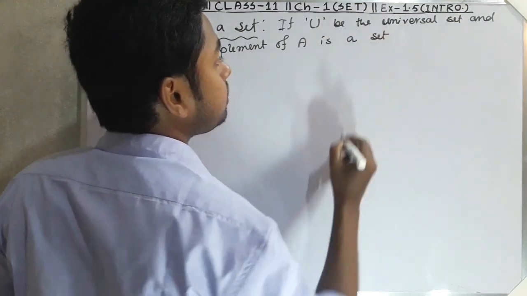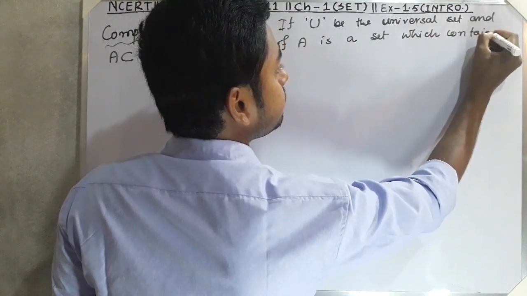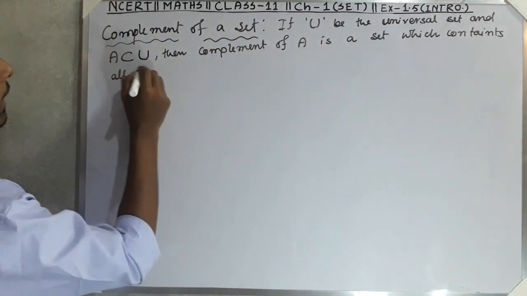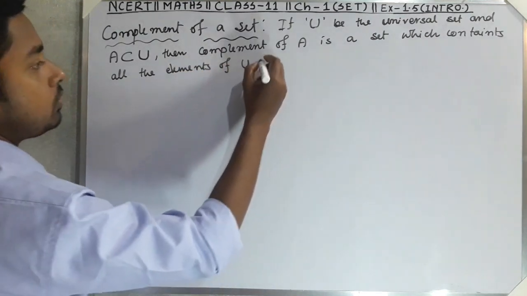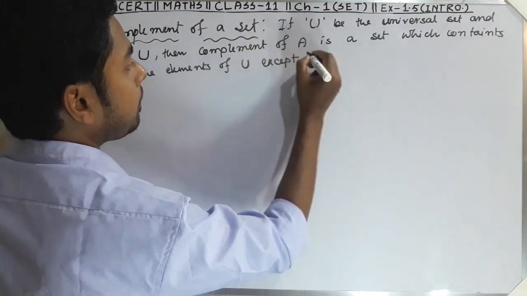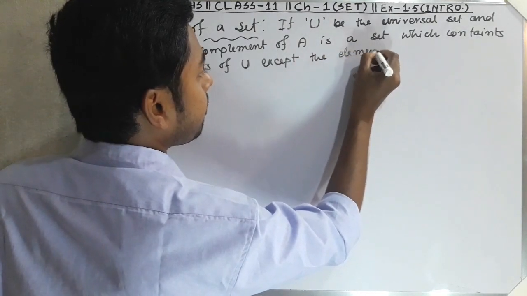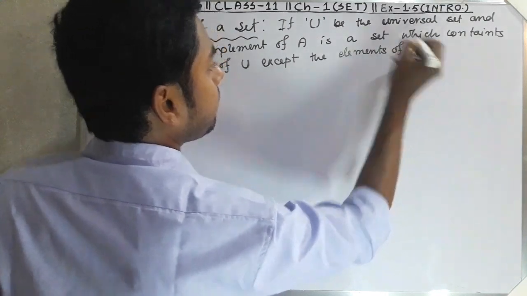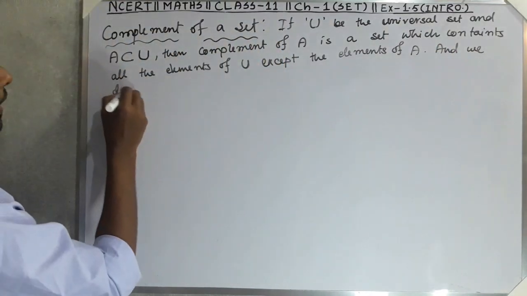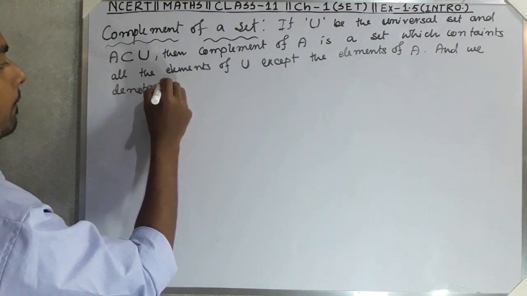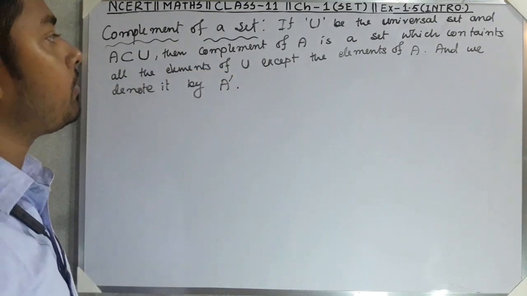is a set which contains all the elements of U except the elements of A, and we denote it by like this. What is complement of a set?